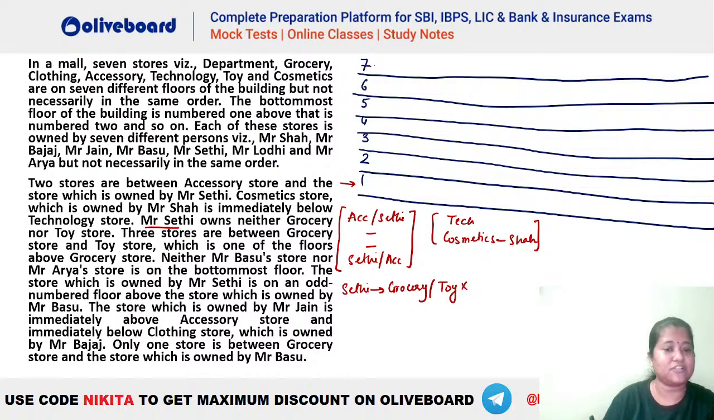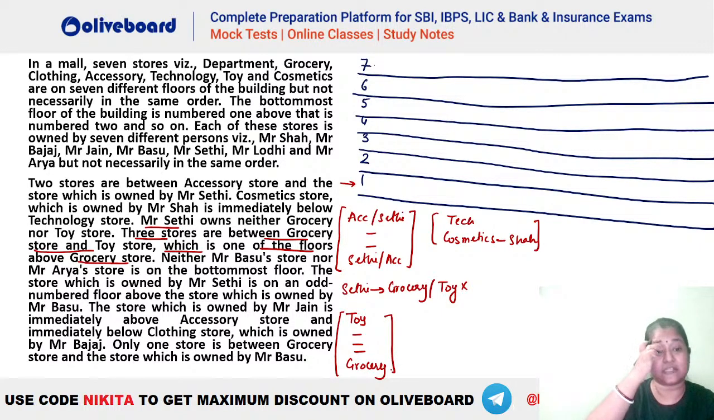Then after that, which is given, 3 stories are there between grocery and toy store, which is one of the floors above grocery. So toy has to be above grocery. So let's write it down. Let's say we have toy here. Then 1, 2, 3, this should be grocery, right? This is another information that we have. That is, we have 3 floors between toy and grocery, right? So there are 3 stores between grocery store and toy store. Toy store, which is one of the floors above grocery store.